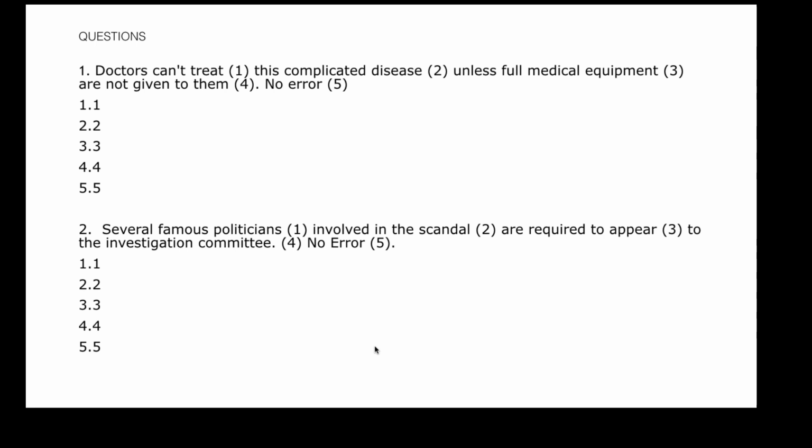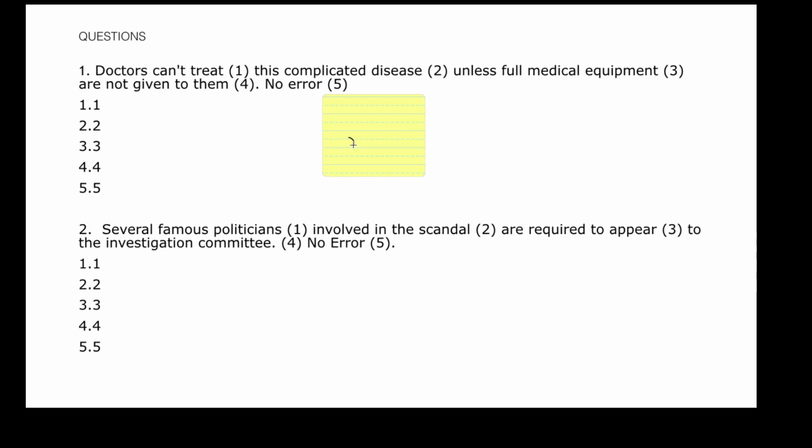Again, similarly in the second question, you have to find the error. Your time starts now. Please go for it. Alright, so time is up. Several famous politicians involved in a scandal are required to appear to the investigation committee.